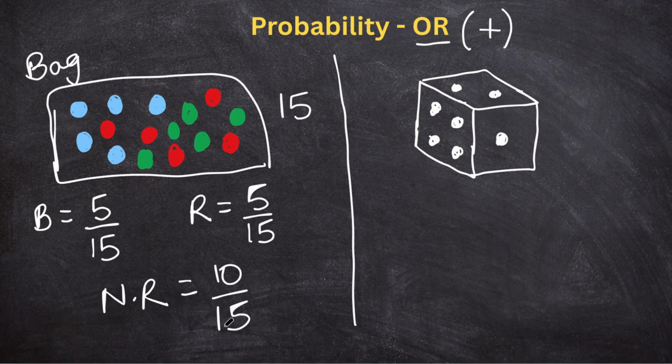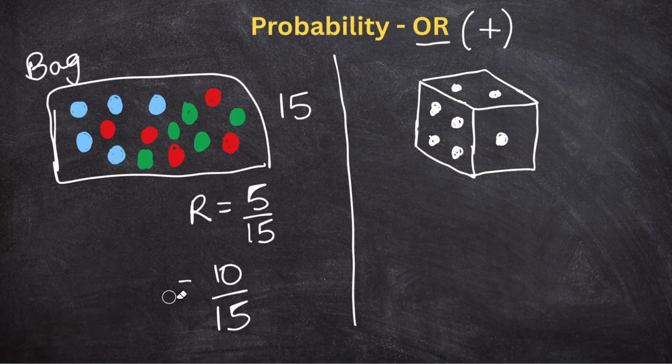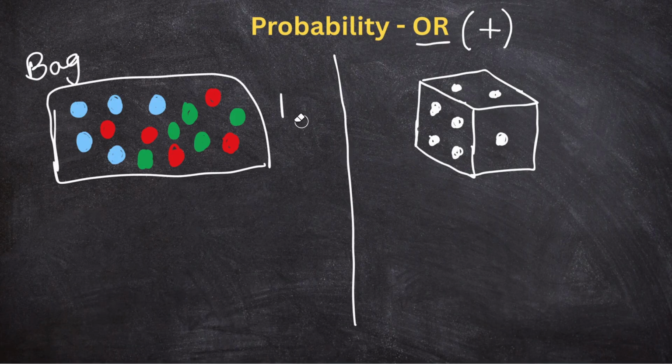Now these were pretty straightforward examples, right? But now let's add the probability of OR into it. And as I said, just remember, OR means plus. So for example, if I was to ask you what is the probability of getting a blue or green ball?